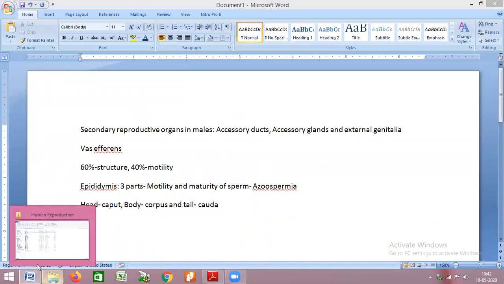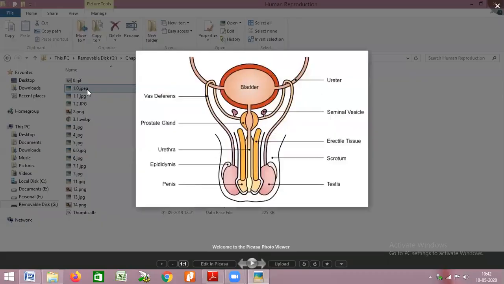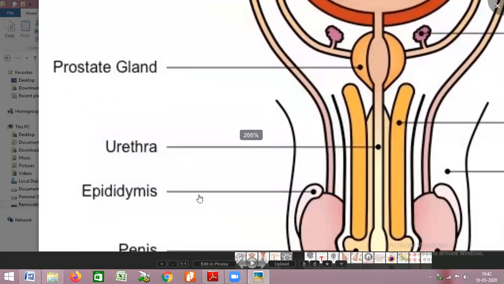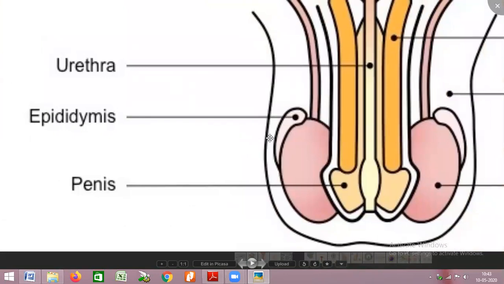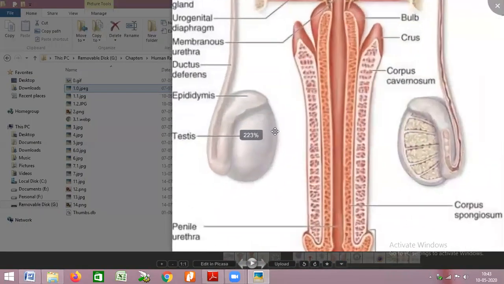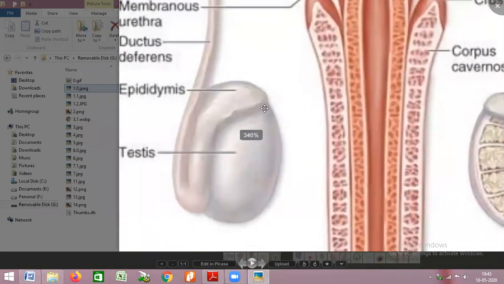So let us see the structure of the epididymis. This pinkish part is your testes. On top of the testes, you can see a white color structure. This white color structure is called the epididymis. The curved part of the epididymis at the top is called caput, which is the head, and the bottom part is the tail.